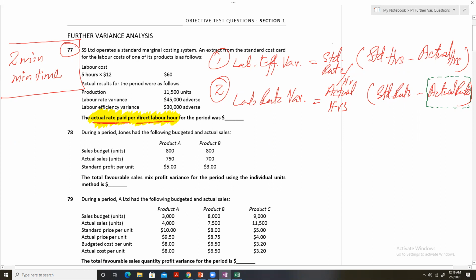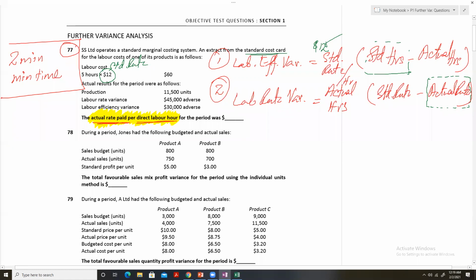So first, standard rate per hour. Are we given the standard rate per hour? Yes, we are, and it is $12. Now, are we given the standard hours? Each unit has a standard cost card.